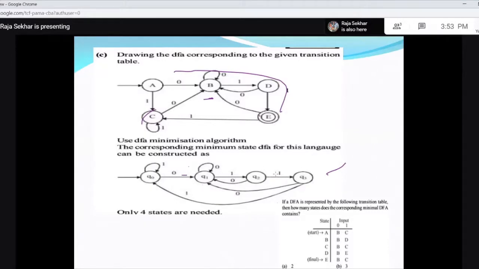When you are 1, you are coming to C. Right? Or this is equal to this. C on 0, A on 0. C on 1, A on 1. A and C will merge. A and C are going to merge. But you better apply the minimization algorithm. If you have practiced it very well, then you will get it.